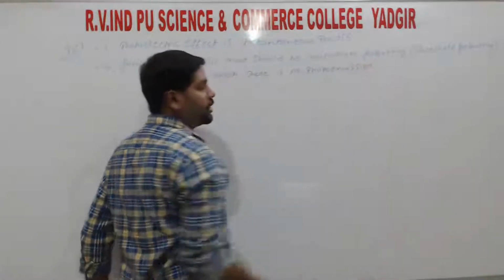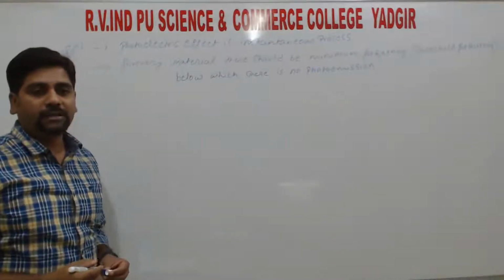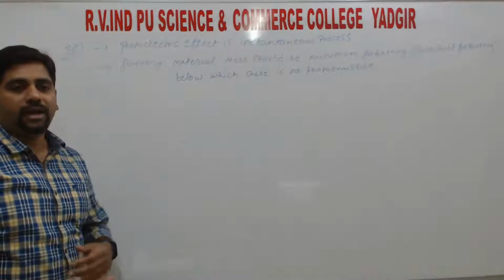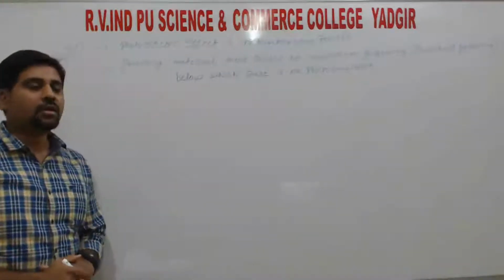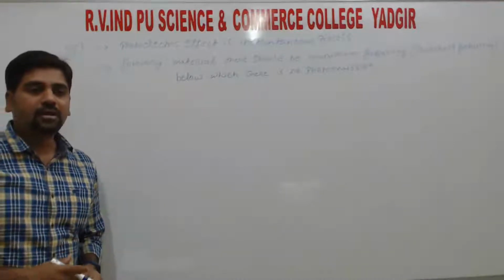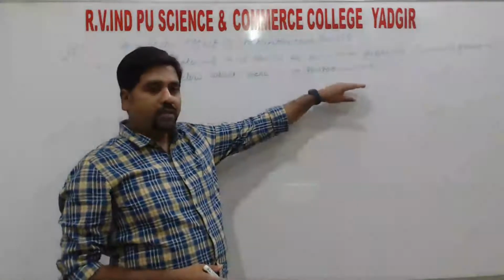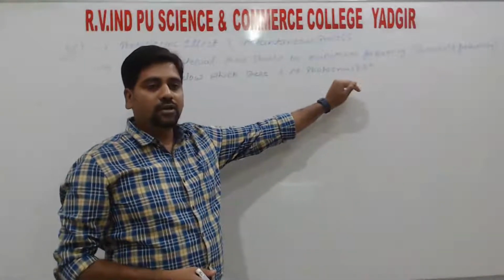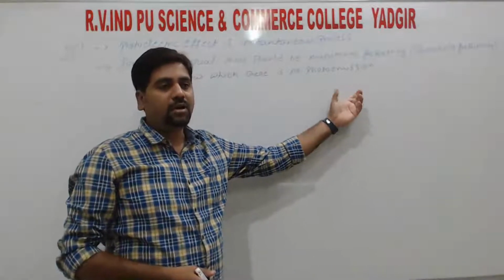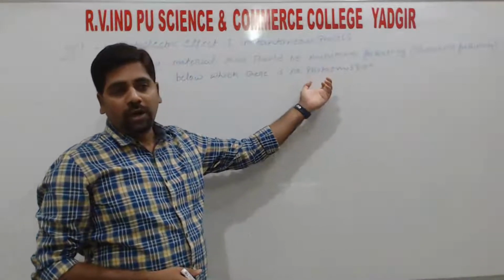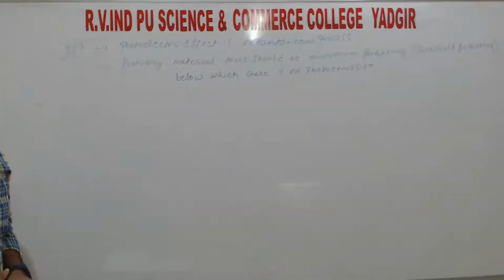So if light of a frequency lower than the threshold frequency is incident on a metal plate, nothing is liberated, electrons are not liberated, right? So that is the second observation. So for electrons to be liberated or emitted from a metal surface, there should be a frequency greater than the threshold frequency. Only if light of frequency higher than the threshold frequency is incident will there be photo emission. That means electrons are emitted, right?